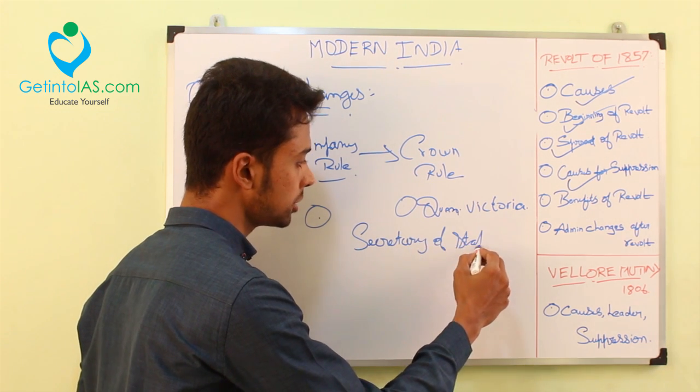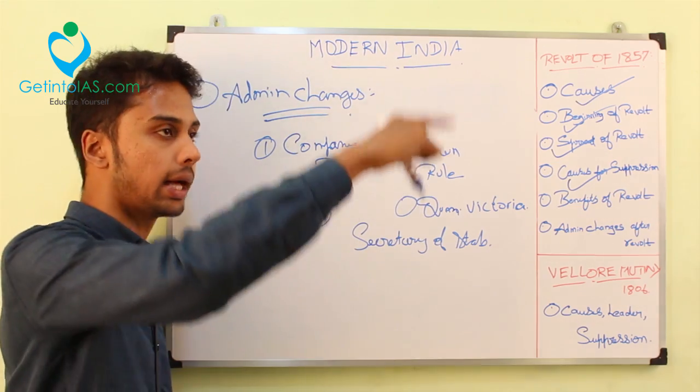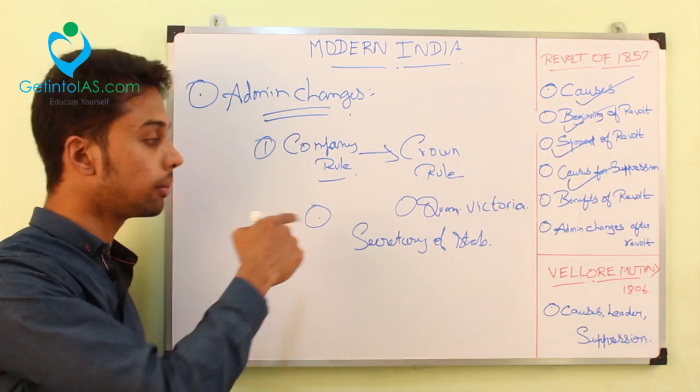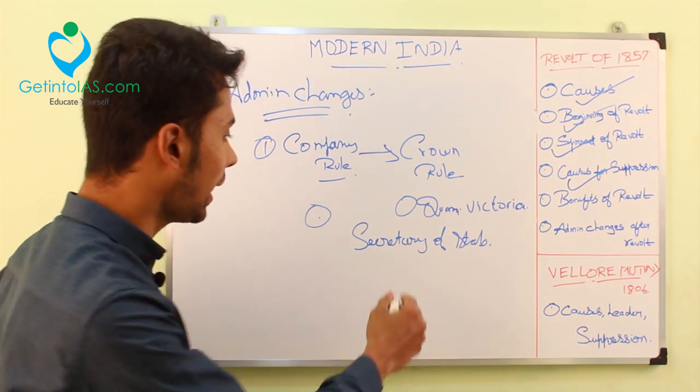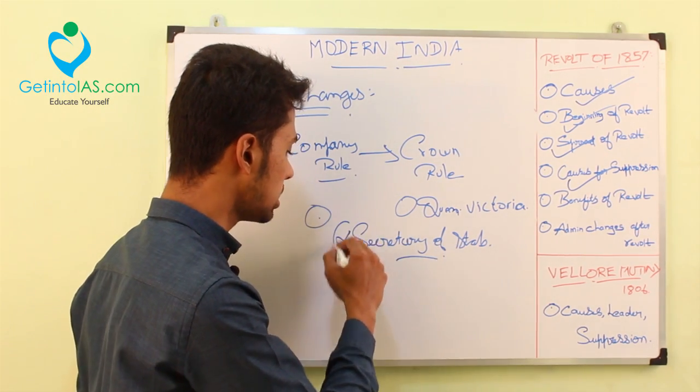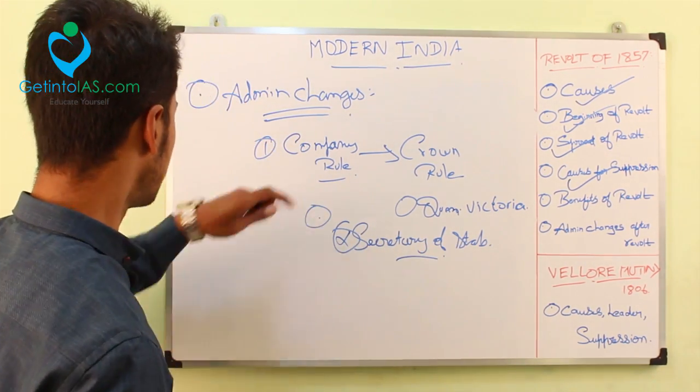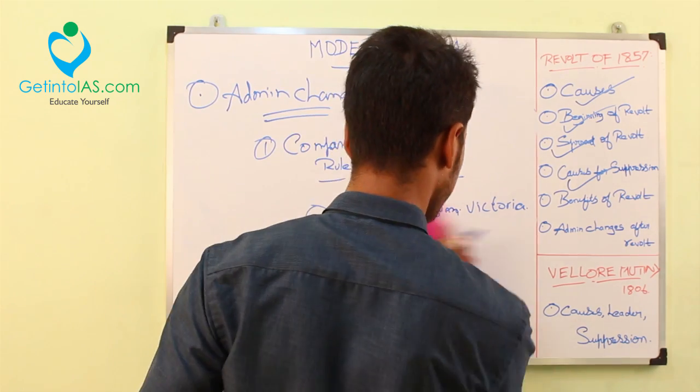Who is the Secretary of State? He is a member of the British Parliament, directly responsible to it. If any questions about India were asked in the Parliament, he will answer them. So a post called Secretary of State was created. This was the first administrative change. Second one,